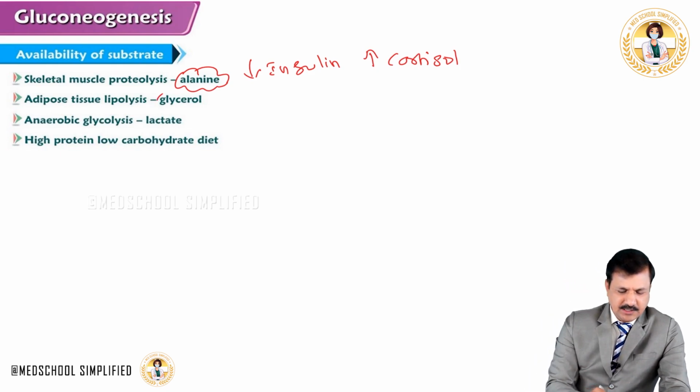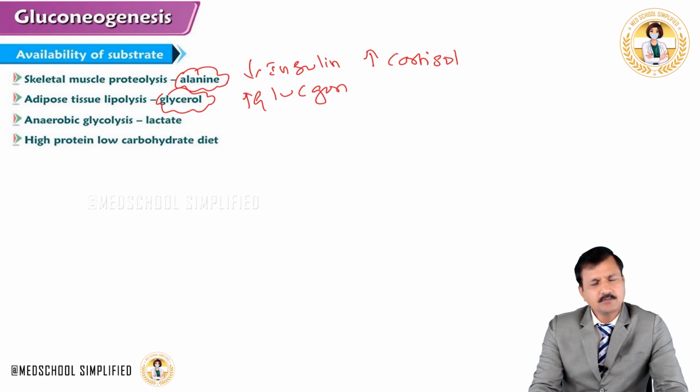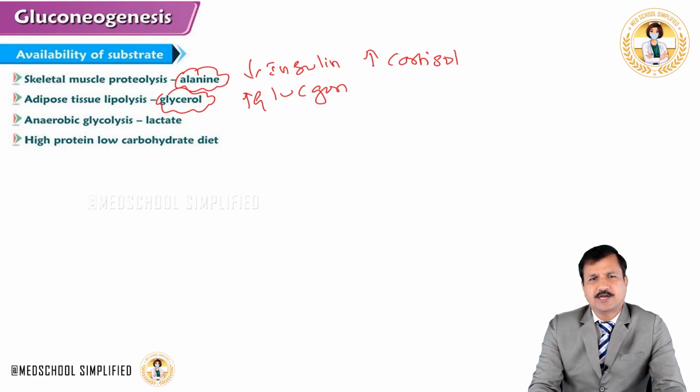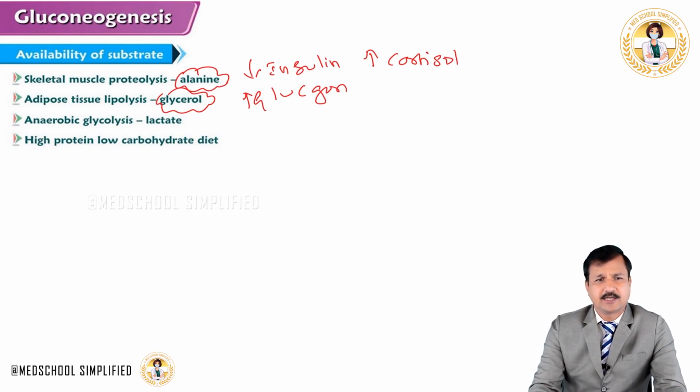Similarly, when a person is in fasting condition, the hormone glucagon will be increased, and this glucagon is going to stimulate hormone sensitive lipase enzyme, thereby breaking adipose tissue triacylglycerol into free fatty acids and glycerol, and the glycerol is a gluconeogenic substrate, so glycerol gets into gluconeogenesis. So that's the substrate availability there.